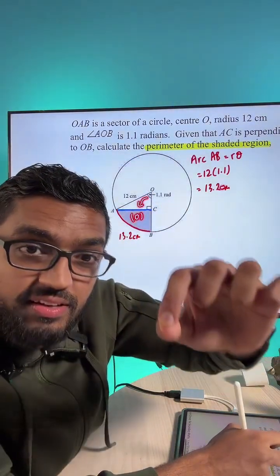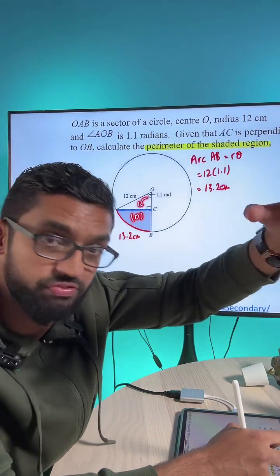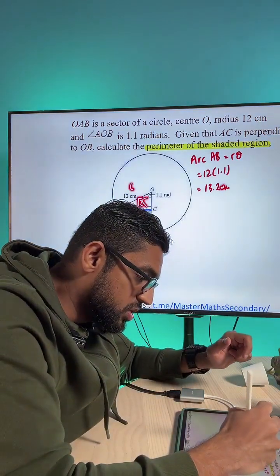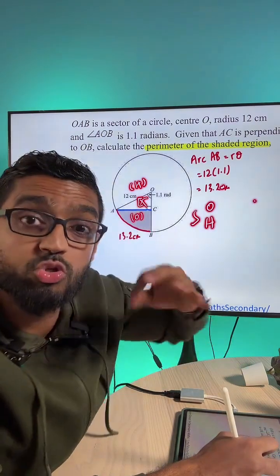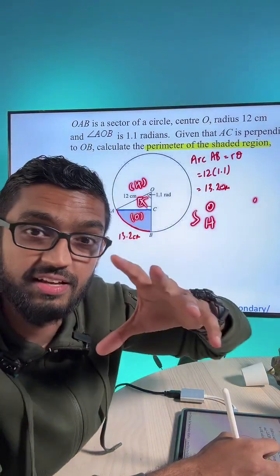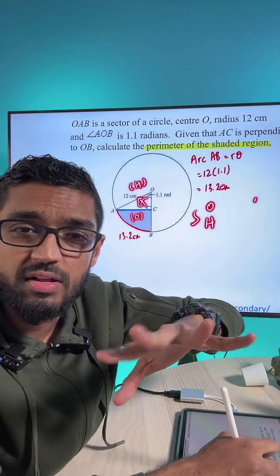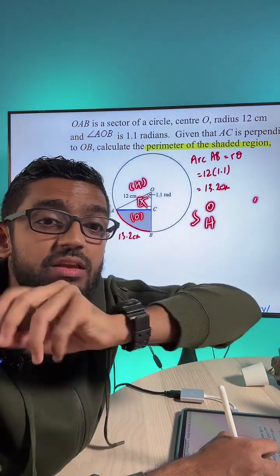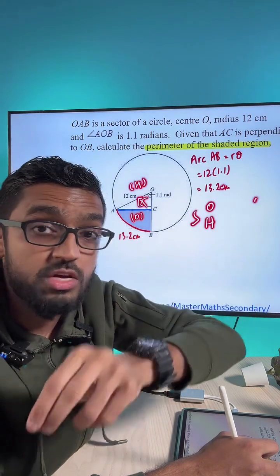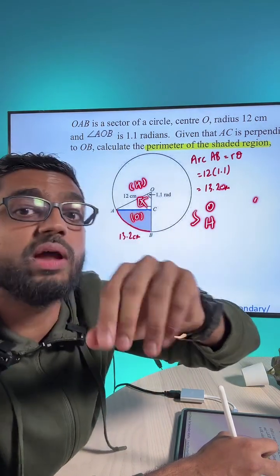Okay, and I'm given the hypotenuse, which is 12. So you see, when you have O and H, that's when we use sine. Not exactly the sine rule, because the sine rule is different. That's for non-right angle triangles. This is just a pure sine function. Okay, Grace, fantastic. So you just use sine 1.1 radians.